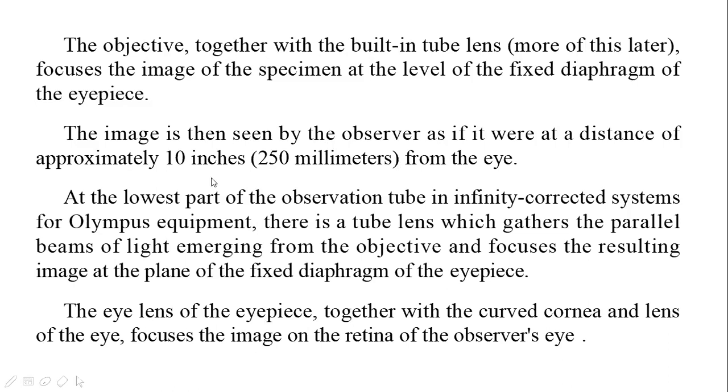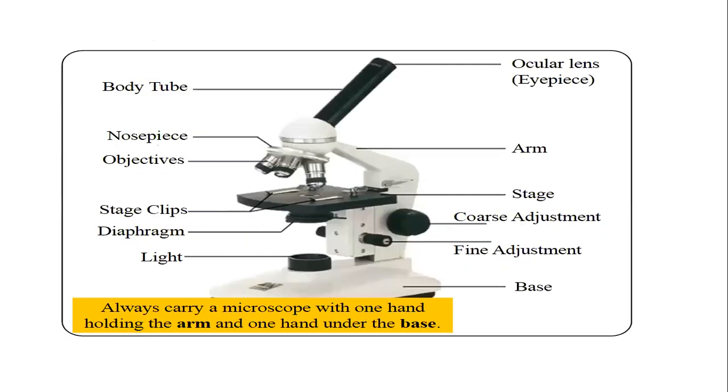All this information can be better understood by seeing the diagram. So this is the diagram here, and first let us learn the different parts of the microscope. This is the eyepiece, where there will be a lens, the eyepiece or ocular lens, and this is called the body tube. This is the nose piece, a revolving nose piece on which the objective lenses are present. These are the objective lenses. So here we understood two lenses: this is the ocular lens, this is the objective lens.